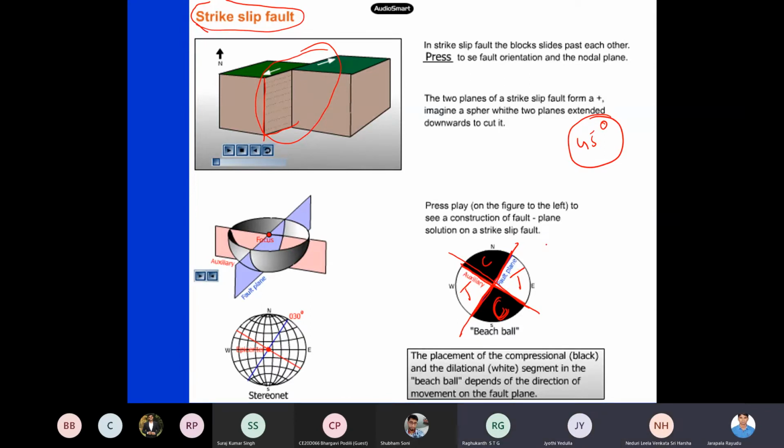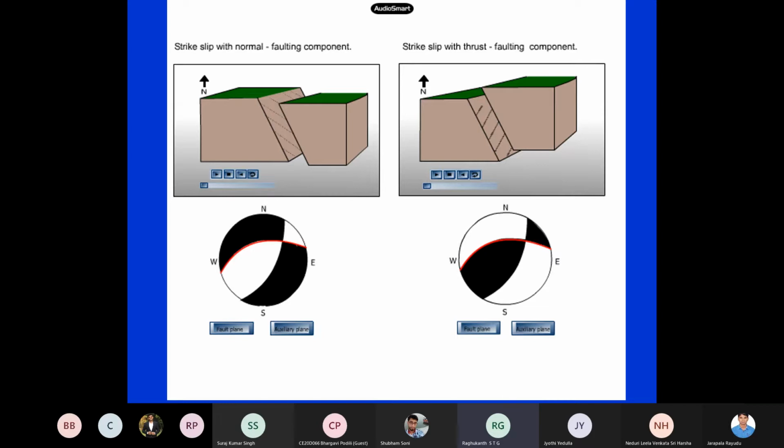4 will be there, followed, right? So 4 means generally it is like a strike slip. 3 means you followed, right? You should be able to understand actually. So now this is one thing: strike slip with normal faulting. It is a combination. You are having a normal faulting plus you are also having a strike slip.